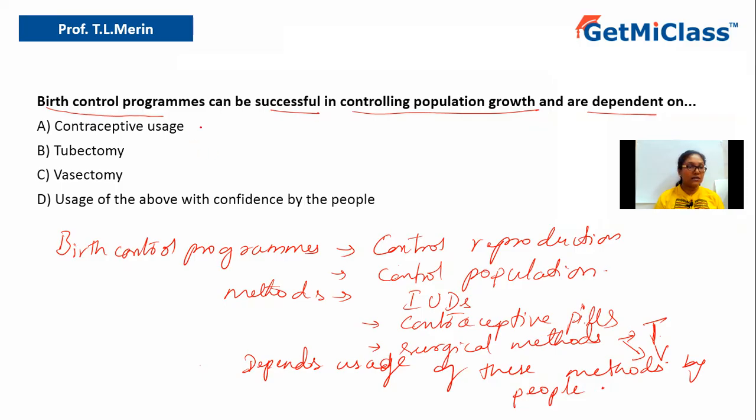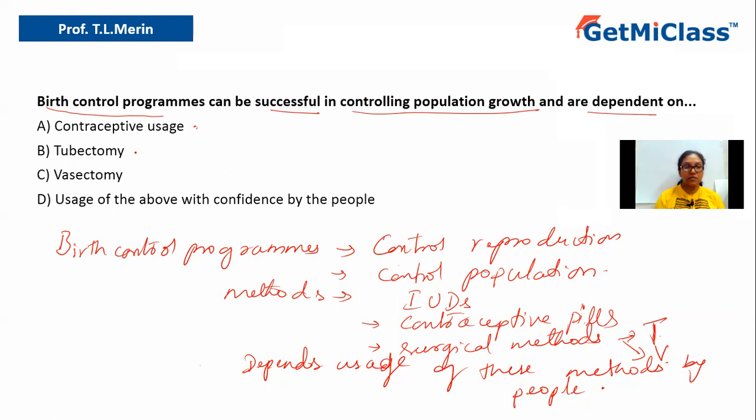So let us understand the question again. It says birth control programs can be successful in controlling population growth and are dependent on. Option A says contraceptive usage. Yes, of course it is dependent on contraceptive usage, but not only this. So let us see the other options also.